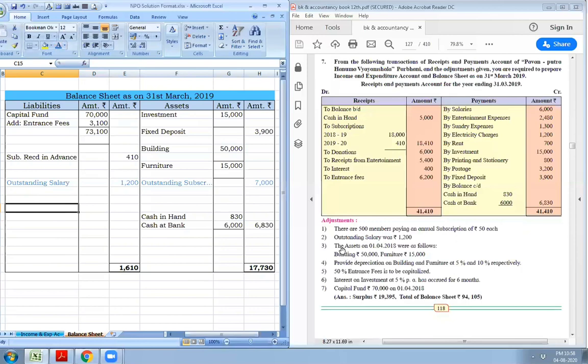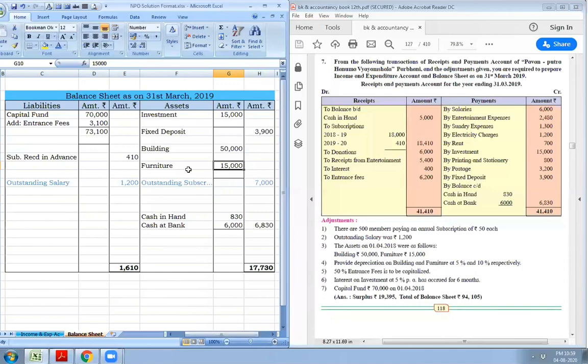Next adjustment, the assets on 1st April 18. This is the date on which the business commences, on which the new year begins. So it is the opening balance of building for the current year. Buildings opening balance is given in the question rupees 50,000 and furniture at rupees 15,000, on which we are supposed to calculate depreciation at the rate of 5% and 10% respectively. So on building it is 5% and on furniture it is 10%.